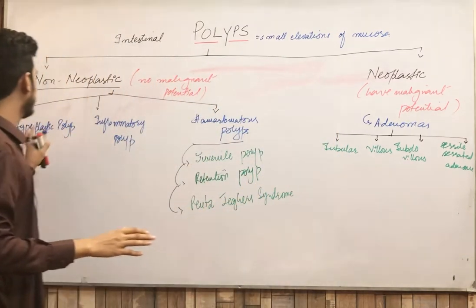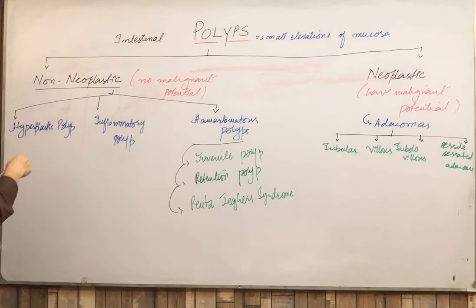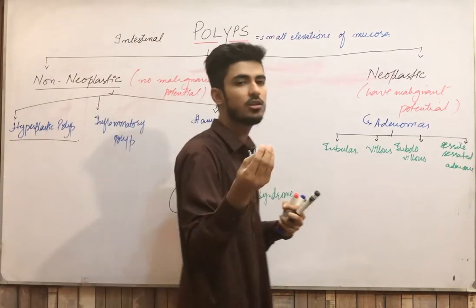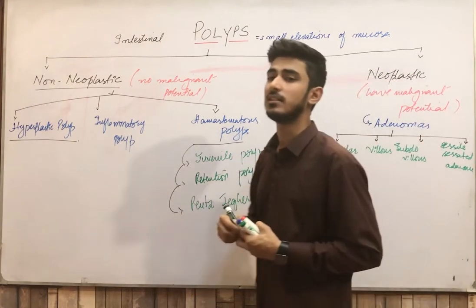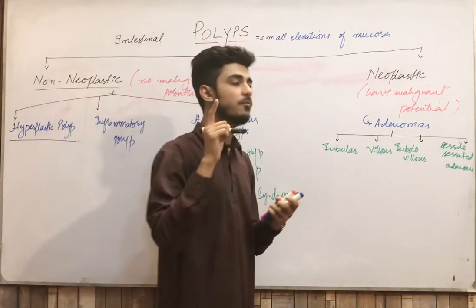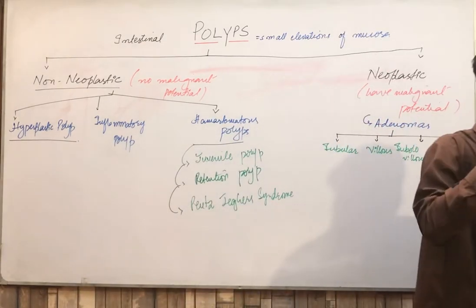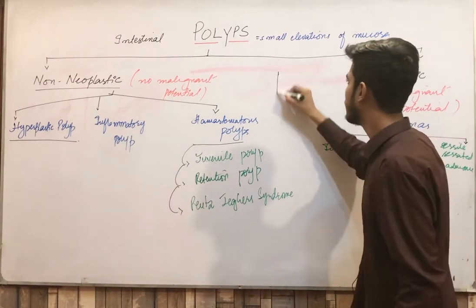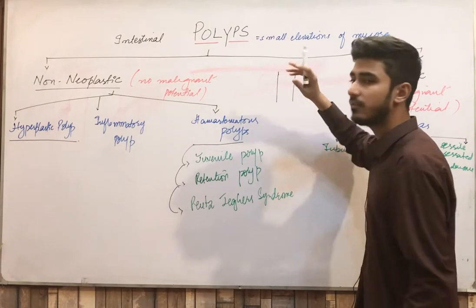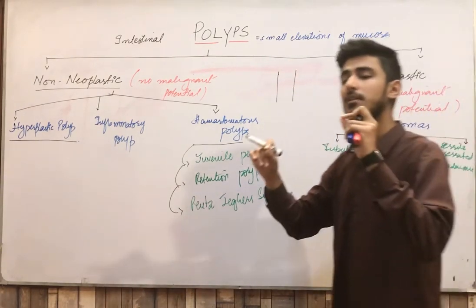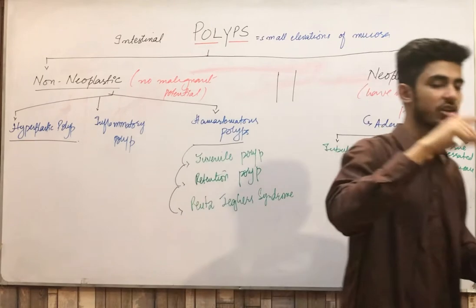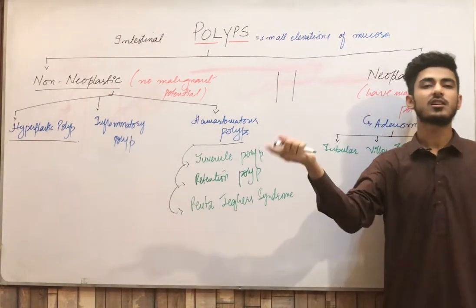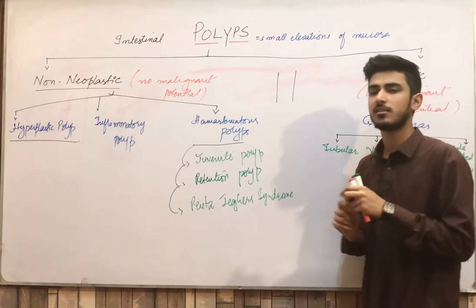Clear? So now come on to the hyperplastic polyp. First of all, hyperplastic polyps are basically small nodular polyps. Why do these polyps develop? They develop when, normally, this is your intestinal mucosa, then we have the epithelial cells. These epithelial cells are continuously shedding, which means the old epithelial cells are shed off and the new epithelial cells come into their place. So this is the normal mechanism that is carried out.